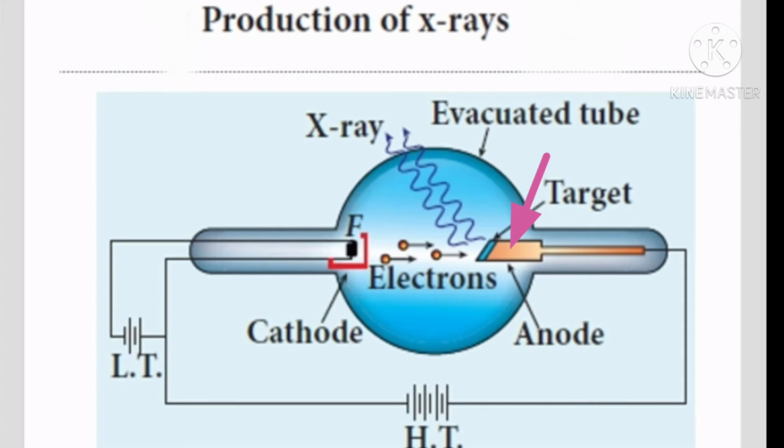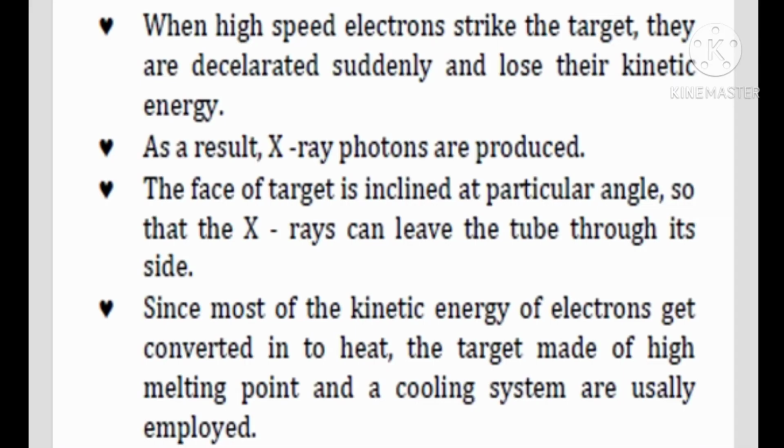The target material like tungsten is embedded in the face of a solid copper anode. When high-speed electrons strike the target, they decelerate suddenly and lose their kinetic energy. As a result, X-ray photons are produced. The face of the target is inclined at a particular angle so that the X-rays can leave the tube through its side. Since most of the kinetic energy of the electrons gets converted into heat, a target made of high melting point material and a cooling system are usually employed.